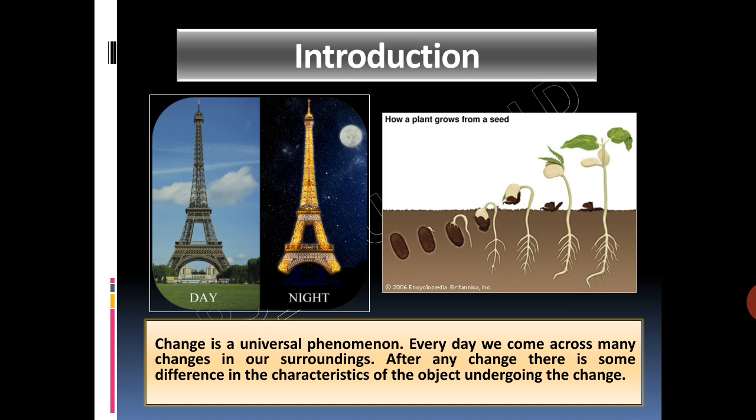Water freezes to form ice. Thus, a substance can change its state when a change occurs. The earth revolves round the sun means the position of the earth with respect to sun changes continuously with time. Thus, from these examples, it is clear that when changes take place, the substances change their color, shape, size, etc.